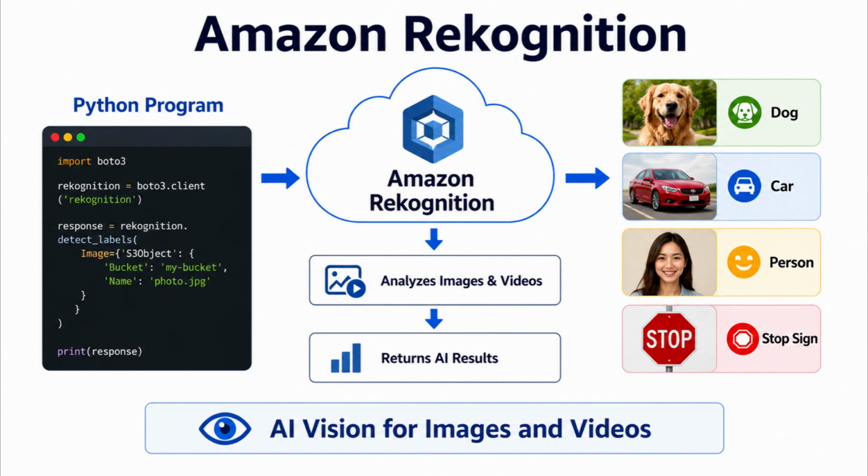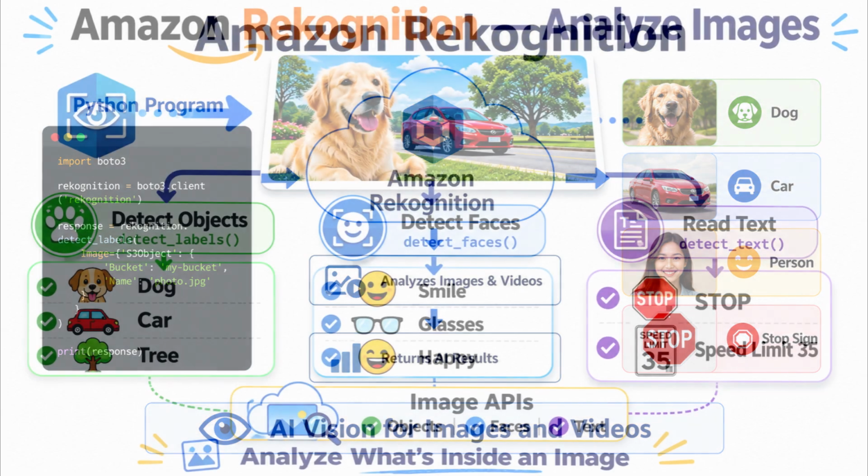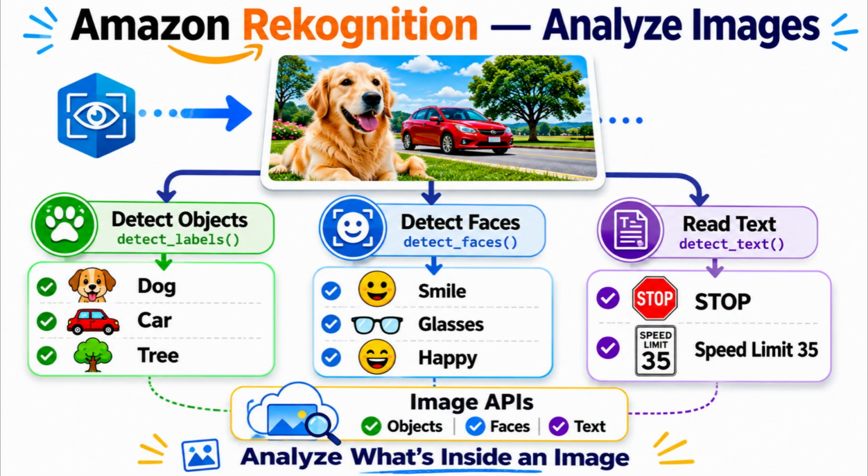Amazon Rekognition is AWS's computer vision service. Instead of building your own AI model, you simply send an image or video to Rekognition. It automatically detects objects, people, faces, text, and much more, then returns the results to your Python program. These are the most common image analysis APIs.